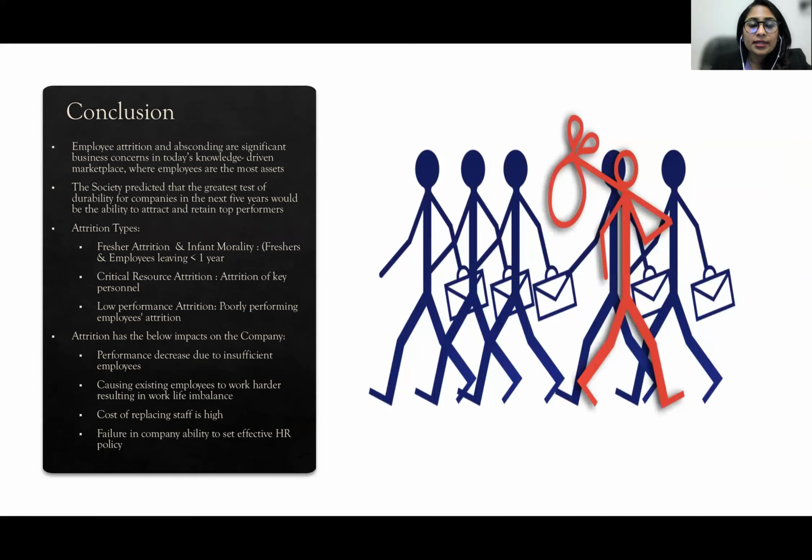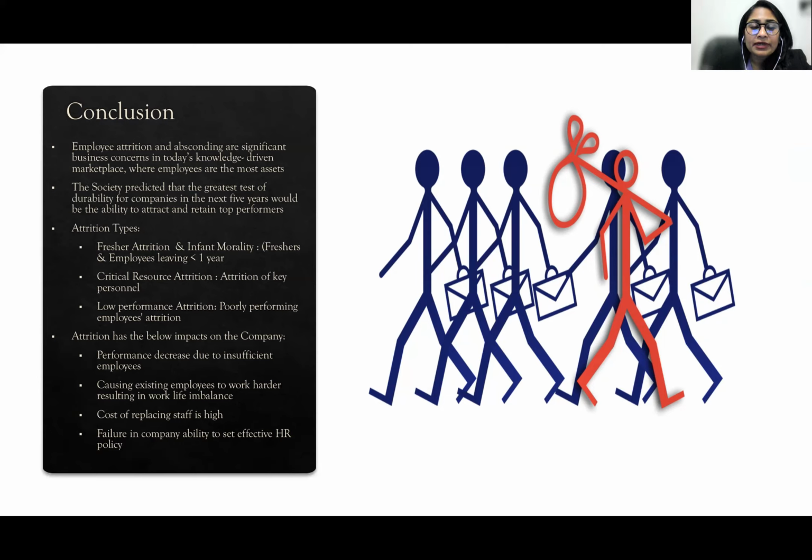And in conclusion, we would like to say that employee attrition and absconding are significant business concerns in today's knowledge-driven market, where employees are the most important assets. The society predicted that the greatest test of durability for companies in the next 5 years would be the ability to attract and retain top performers.